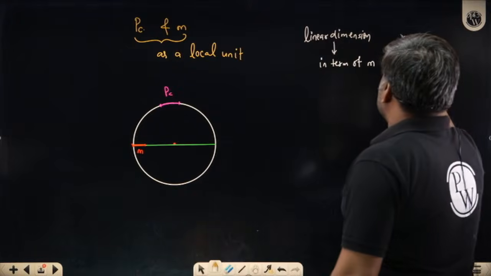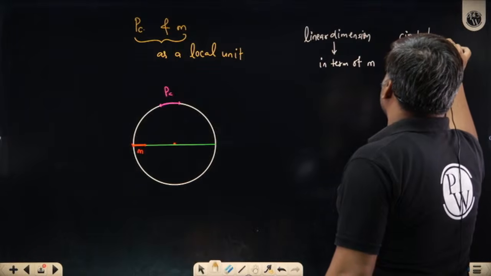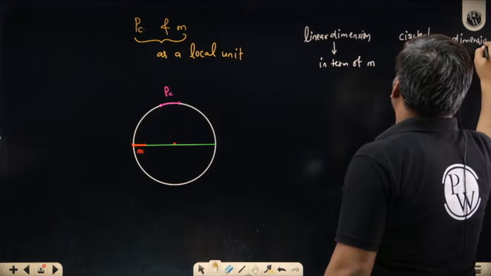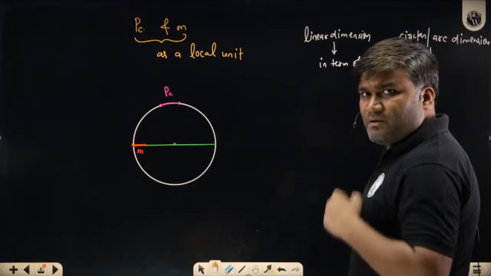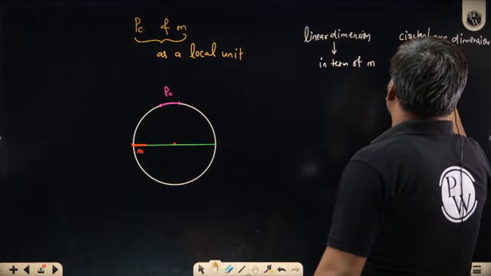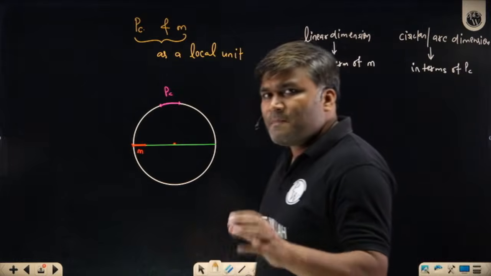And any circular or arc dimension, if I have to represent any arc, I can either use 10 centimeter, 5 centimeter, or I can express it in terms of PC. How are we going to do this?